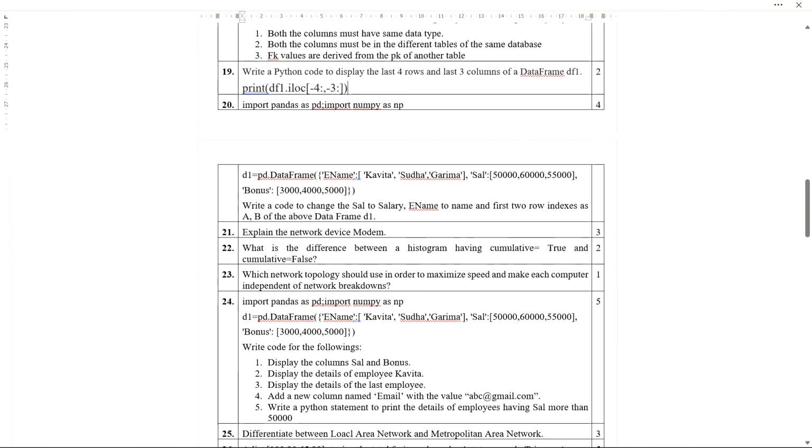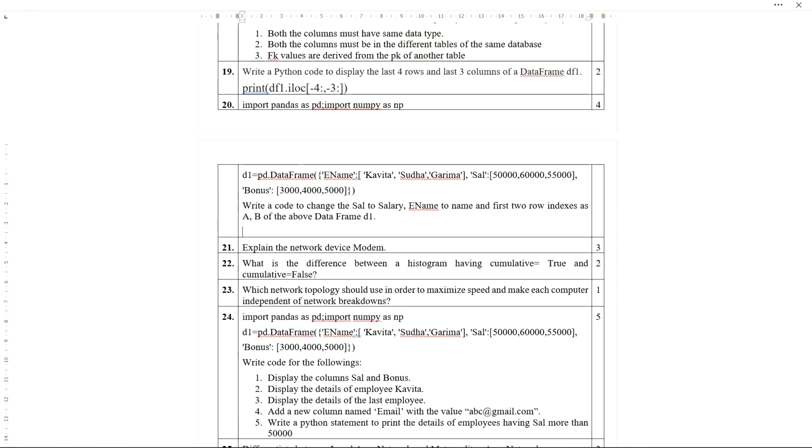Okay, so here write a code to change the cell. Here we need to use rename. So we'll write df1 dot rename within brackets. Here I need to mention whether it is for columns or for index.